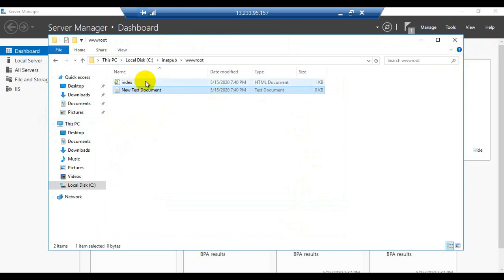So now you can see here a file with the name index has been created. Index.html has been created. The type you can see here in front of the index file is HTML document. So now the website has been created successfully.